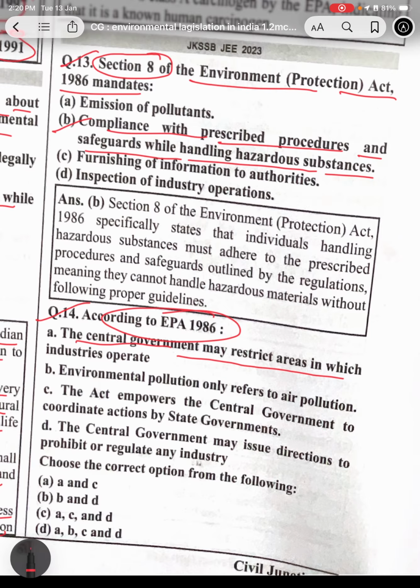The central government may restrict areas in which industries operate. The Act empowers the central government to coordinate action by the state government. The central government may issue directions to prohibit and regulate any industries.